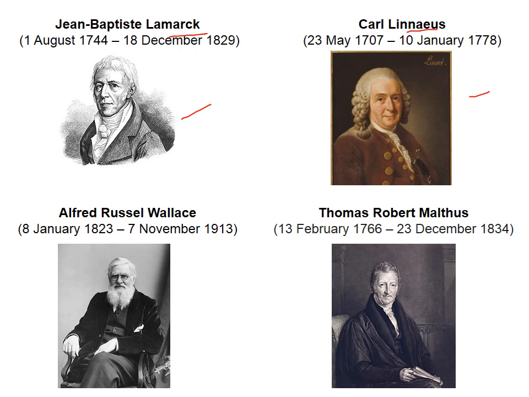Then Alfred Russel Wallace, also an evolutionary biologist and famous naturalist, gave the Wallace line, and he worked in the same time period as Darwin. Then Malthus was a famous population biologist; his theory of population is famous.